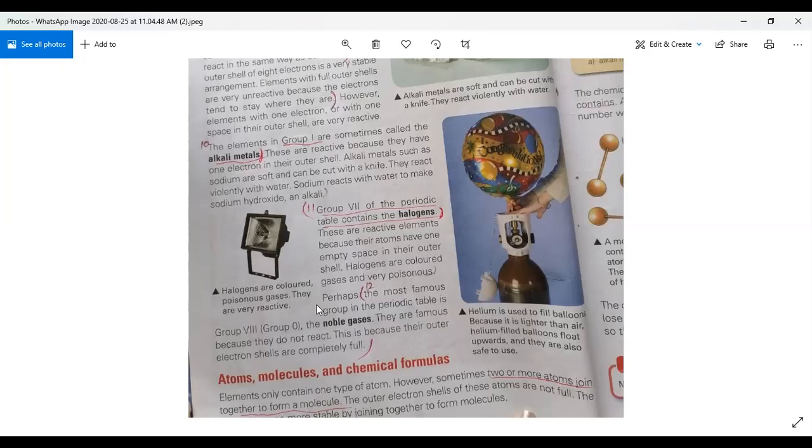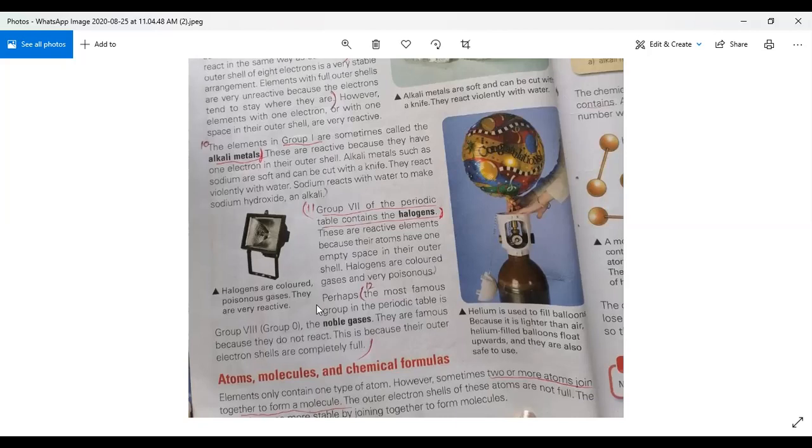Long question number 2 is given on page number 36, the periodic table. The question is, write different properties of the periodic table. This answer is on page number 36 and 37.